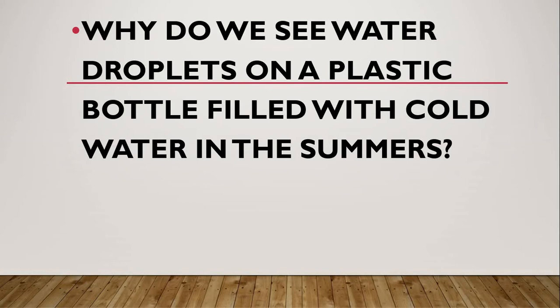As a result, the water vapor in the cold air condenses and forms droplets of water. We can observe droplets of water on the outer surface of the bottle as the layer of air touching the outer surface of the bottle becomes cold.